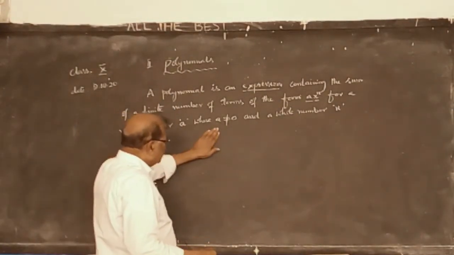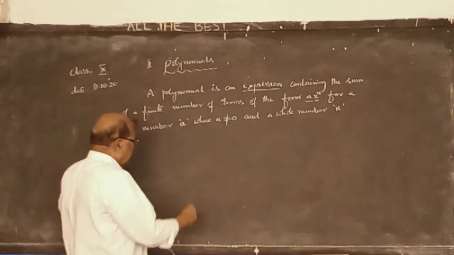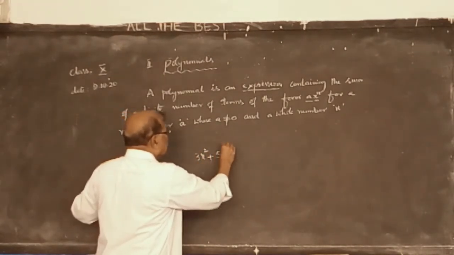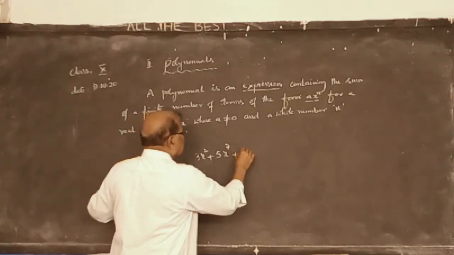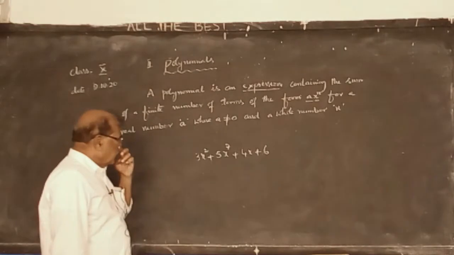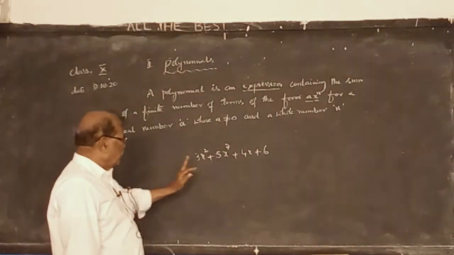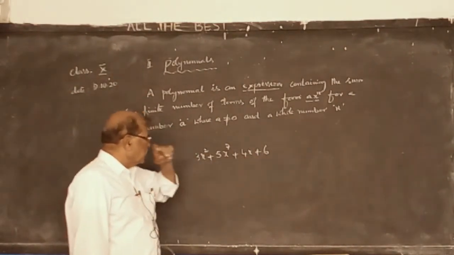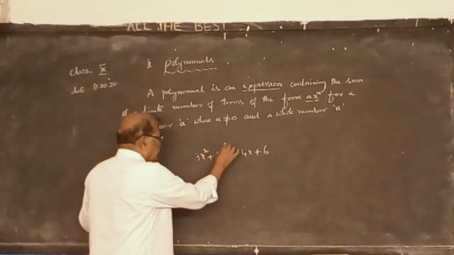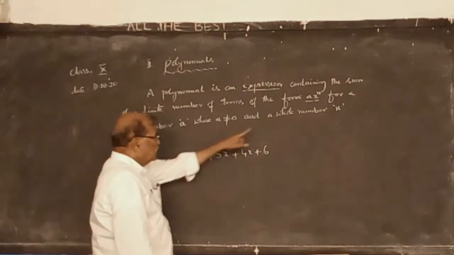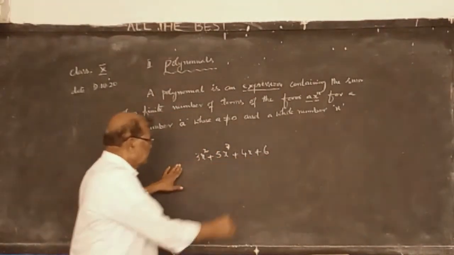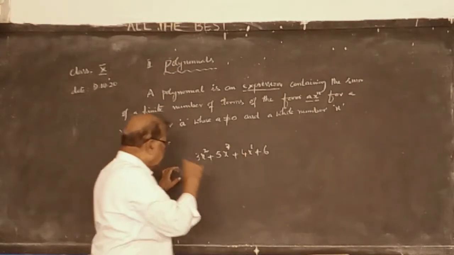How do you decide the degree of a polynomial? For example, 3x squared plus 5x to the power of 7 plus 4x plus 6. How many terms are there? 1, 2, 3, 4 terms. The powers are 2, 7, and they belong to the set of whole numbers. So it is a polynomial. It's very clear, it's a polynomial.